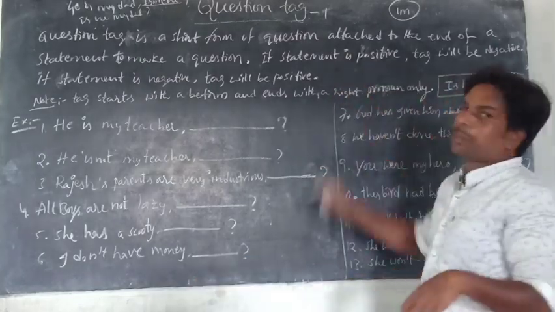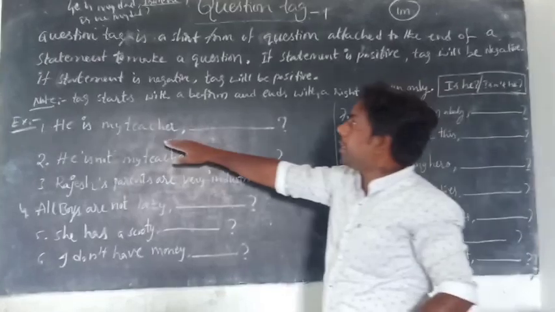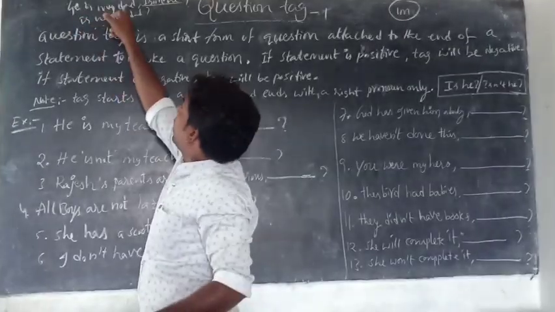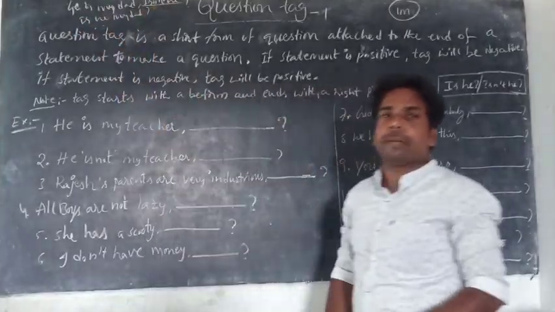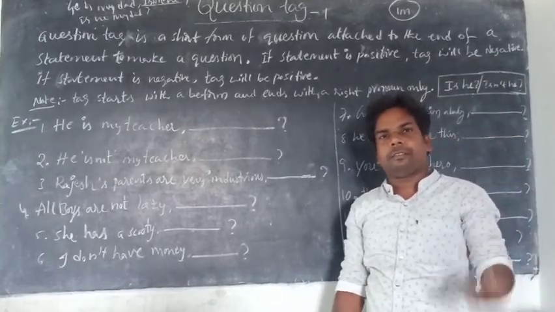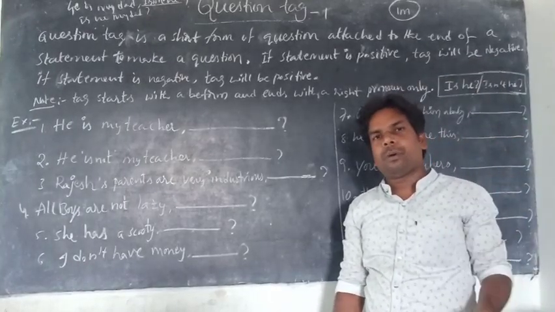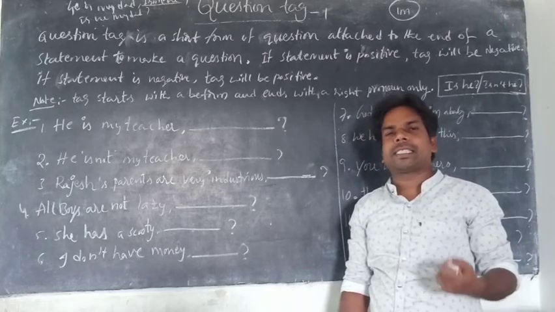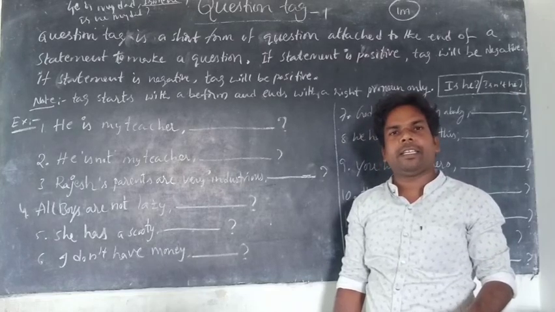If the given statement is positive, positive means there is no negative form like not, never, no, hardly, scarcely, rarely.